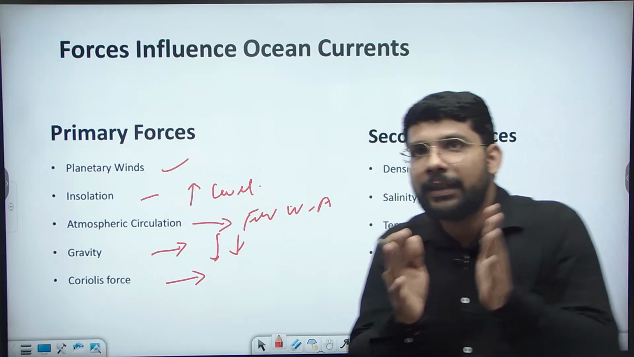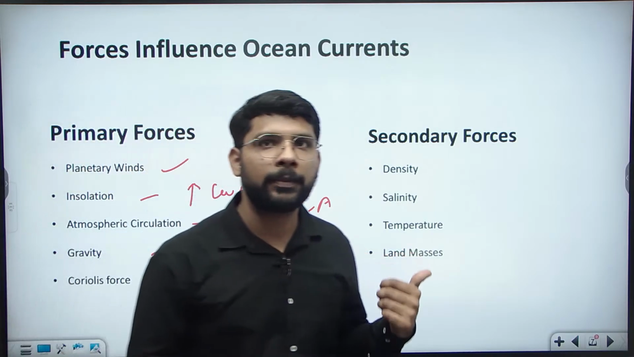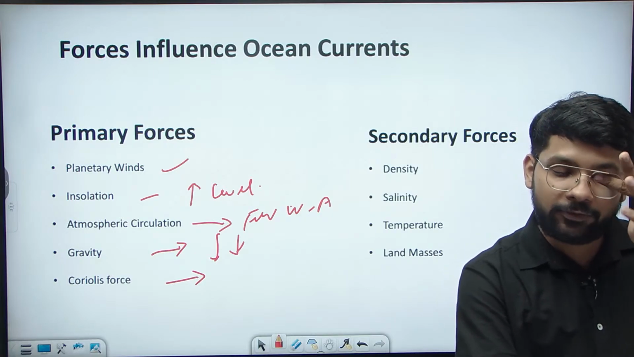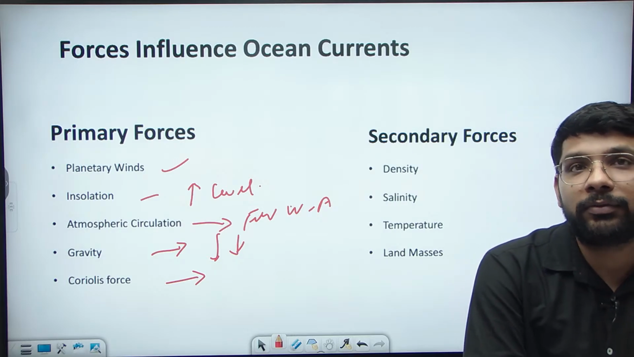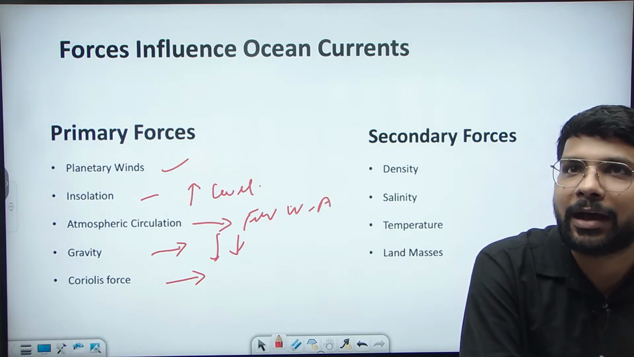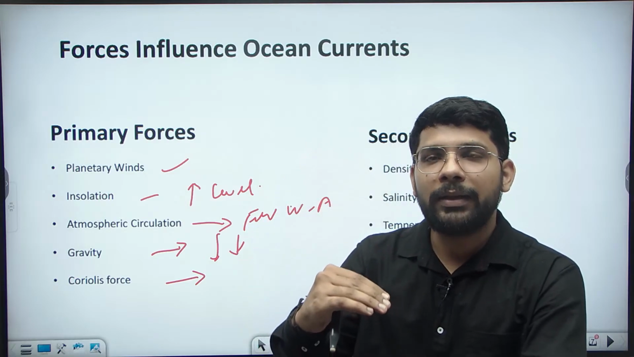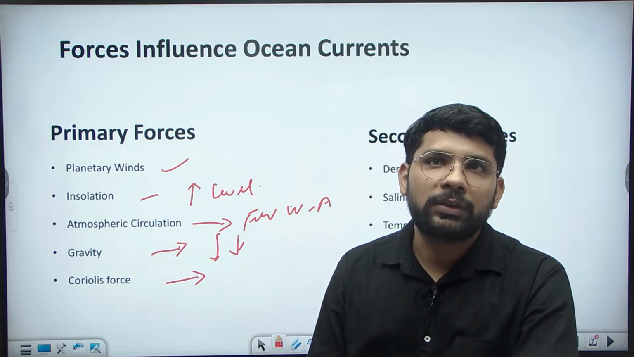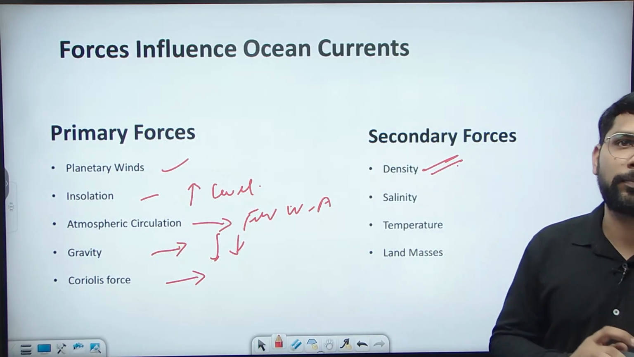Now come to the secondary forces, which also impact the ocean currents in one way or another. Number one, we can say the density. If the density of the water is high, it will sink down, and then the high density water will come down and the low density water will come up. That leads to the circulation of the water again. So first is the density of the water.